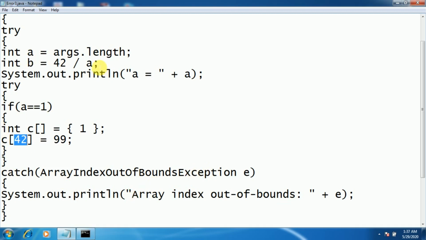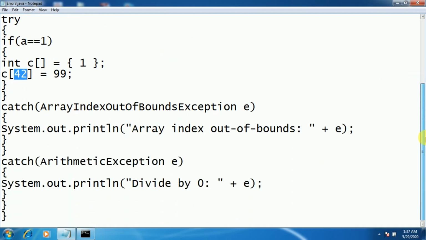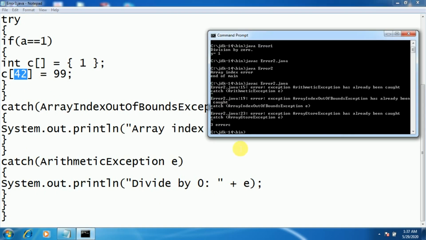Suppose the value of a is 0, all this is going to be skipped. It is going to throw the arithmetic type of exception, and based on that it shows the answer divided by 0 along with the message. So this is the demonstration of a nested try block.